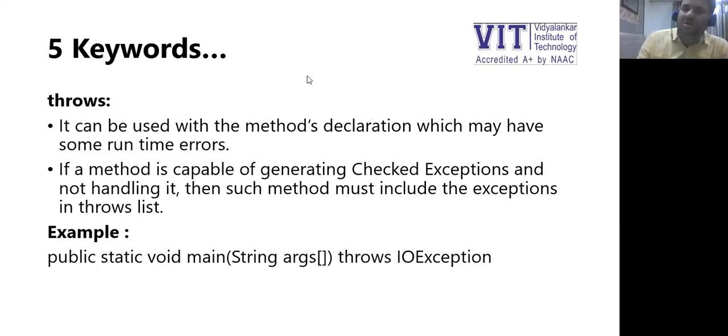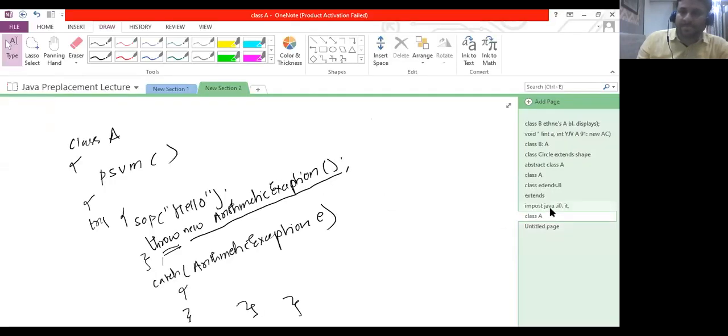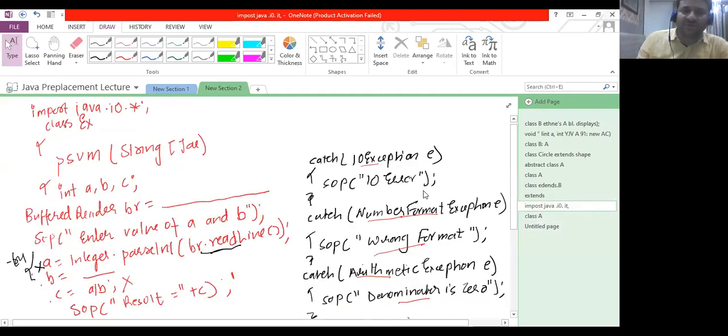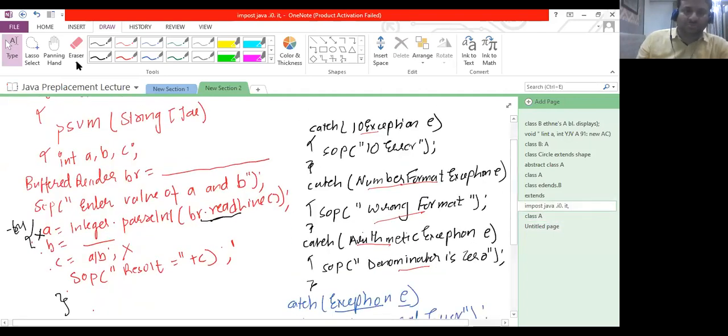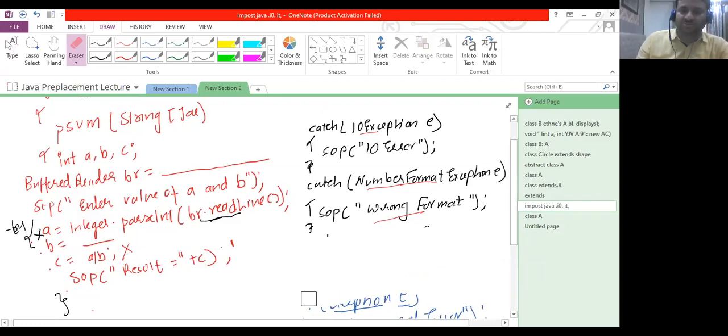We'll go back to our example. Now, this is the example that we have taken. Suppose we have only two catch.